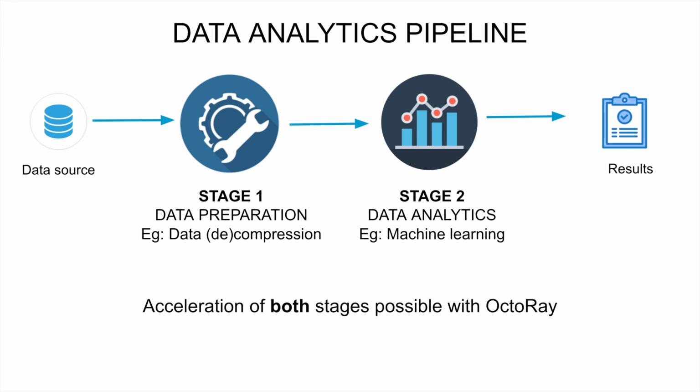Most data analytics pipelines consist of two broad stages, data preparation and data analytics. The system described earlier can be used to accelerate both these stages. As a demonstration, we have picked data compression and machine learning, specifically neural networks, as examples for these stages. We show that both these stages can achieve significant speed up when using OctoRay.